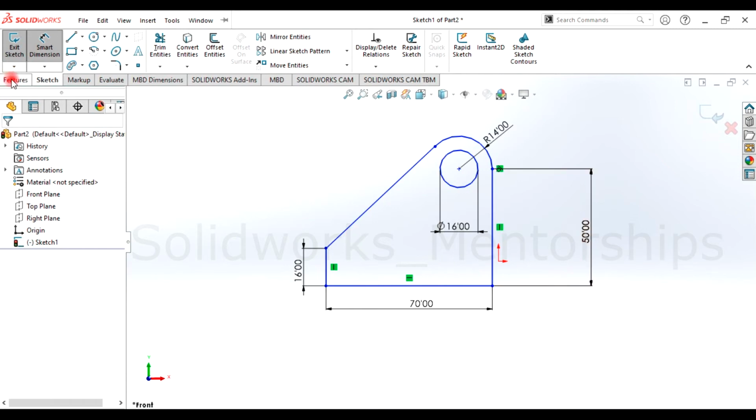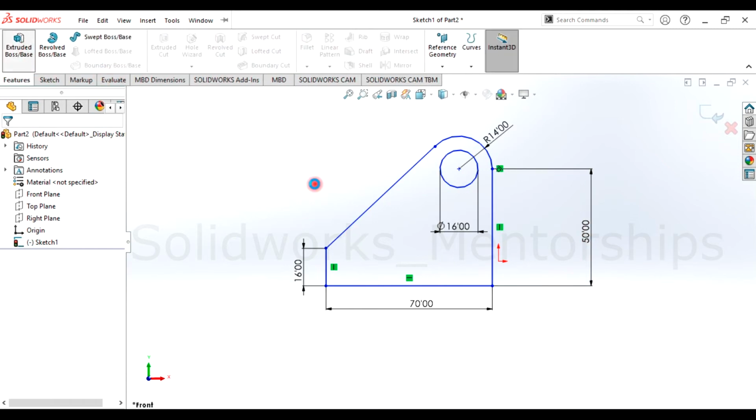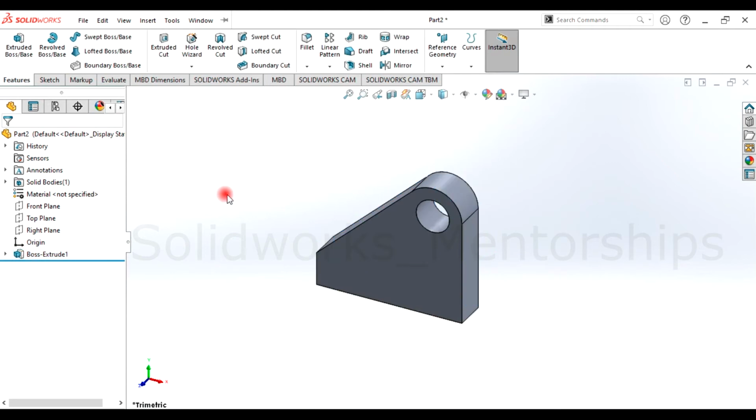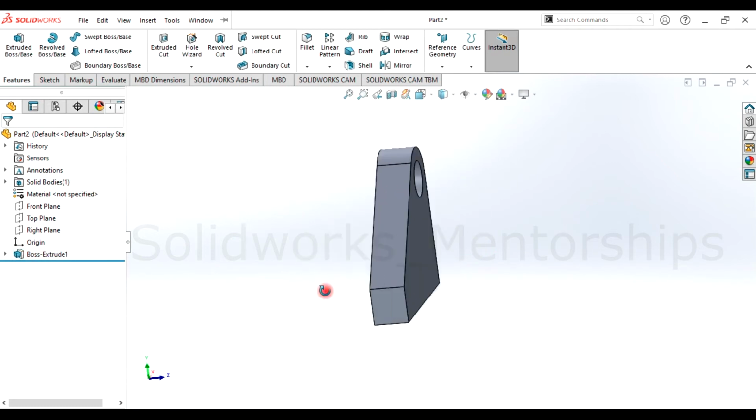So I'm going to take it to a 3D Extruded Boss. I'm going to choose 10 millimeters, 20 millimeters. I'm going to choose a 15 millimeter, so I have to type 15 millimeter. Yes, done. Finish. You may ask yourself, what is this?